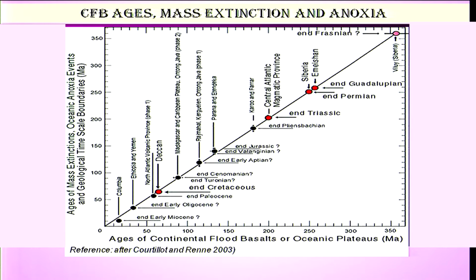Now I will show you a graph where a sequence of how these large igneous provinces have erupted throughout the geological time in the earth's history. If you see here, one of the oldest LIPs is somewhere here in the Silurian age, and Deccan stands somewhere here, which is at the Cretaceous Tertiary boundary, at the end of the Cretaceous period and at the beginning of the Tertiary period. That is the beginning of Deccan volcanism in India.